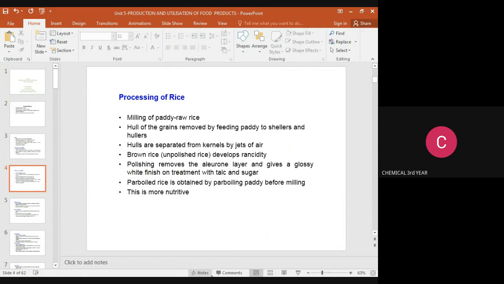Then brown rice develops rancidity. Brown rice means it is unpolished rice. Then polishing removes the aleurone layer and gives a glossy white finish on treatment with talc and sugar. We are removing the aleurone layer which prevents the rancidity. Parboiled rice is obtained by parboiling paddy before milling. This has more nutritive content.